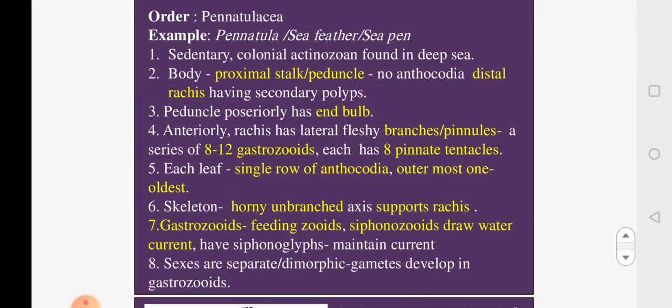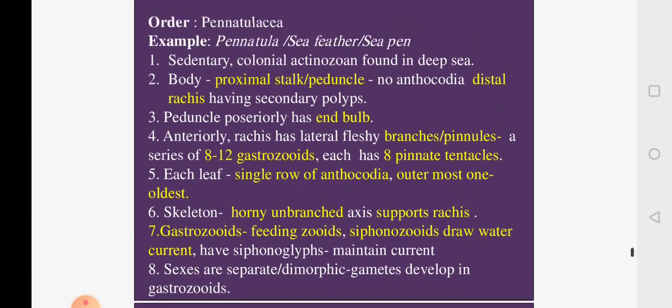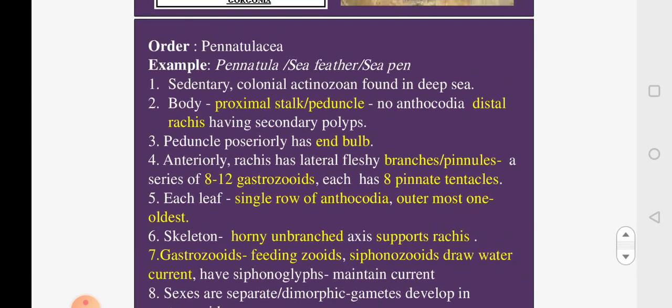Now the next one, what you will be seeing is the Pennatula, which is also called sea feather or sea pen, which belongs to the order Pennatulacea. This is sedentary. Again, it's attached to the substratum. It is a colonial actinozoan, found in the deep sea.